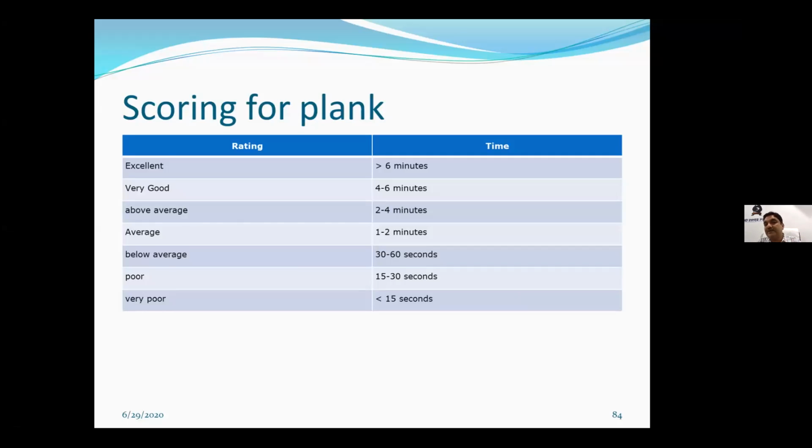The scoring is being done on the basis of this scale. If a person is able to hold these positions for more than 6 minutes, it is excellent. If he is able to hold 4 to 6, it's above average. 1 to 2 is average, and I am sure we all physiotherapists will come mostly in this cadre of average or below average.